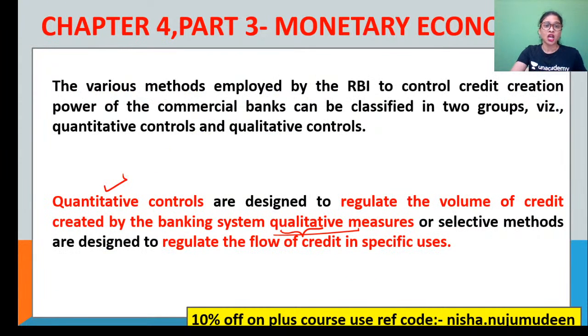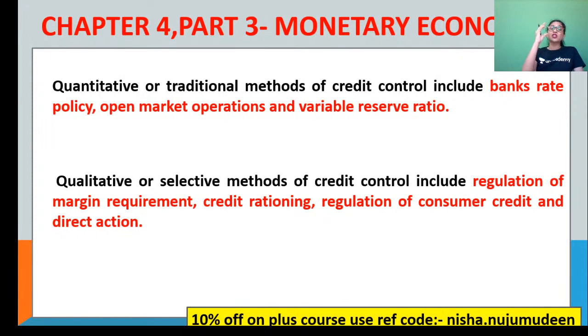Okay. So now, these quantitative methods, as I told you, they are also called as what? Traditional methods. And what are the different quantitative instruments? Your bank rate or discounting the bills of exchange or interest rate. That is a very first important traditional or let's say quantitative instrument of credit control.